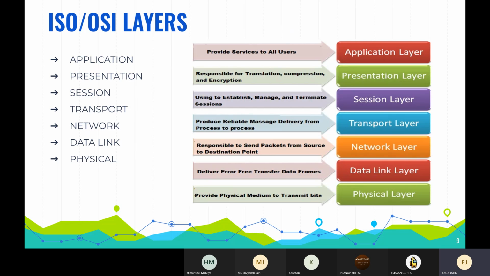If you take data from a sender, the data goes from the application layer first, into the presentation layer and so on till the physical layer. Through the physical layer, it is sent to the receiver's end, and from there this process happens in the opposite order.